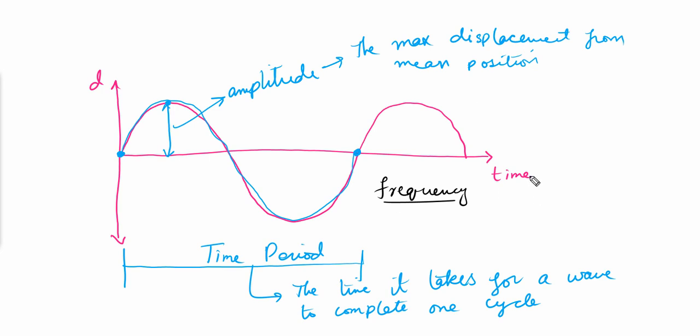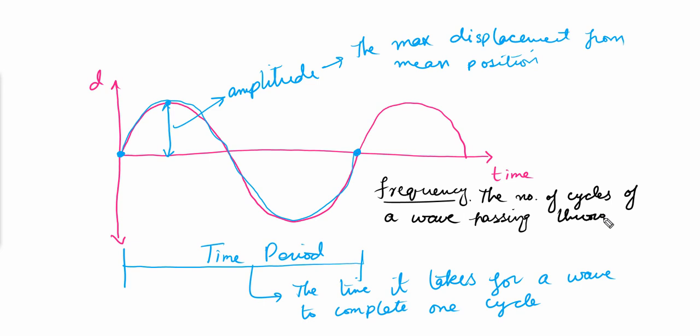I'll write it here: the number of cycles of a wave passing through a point in 1 second is the frequency.